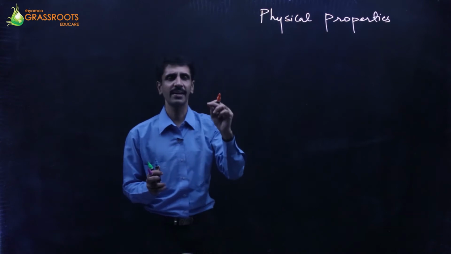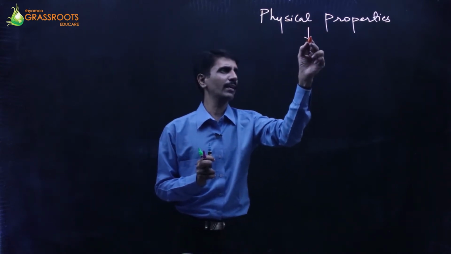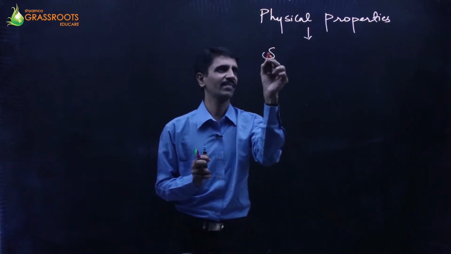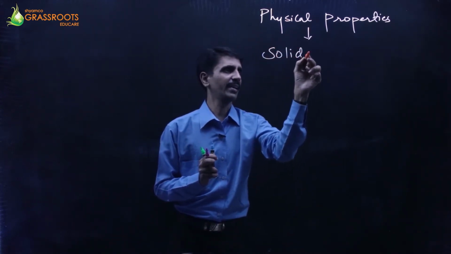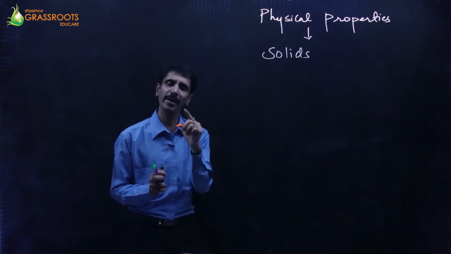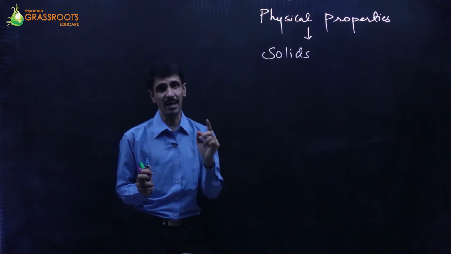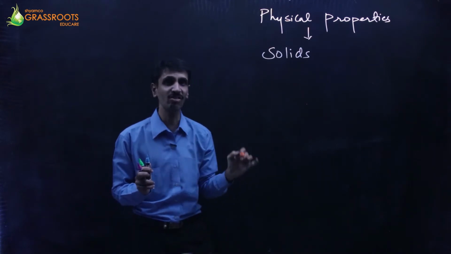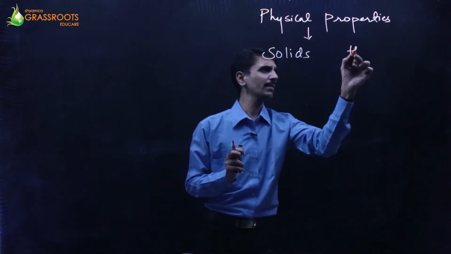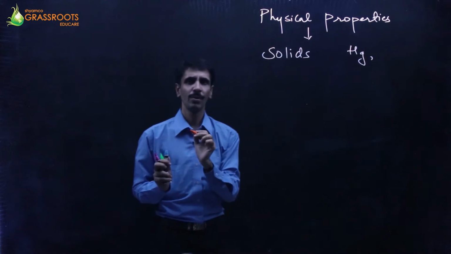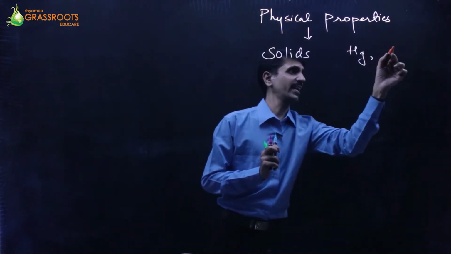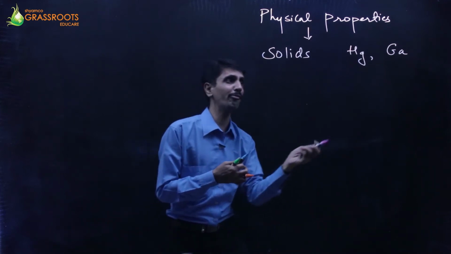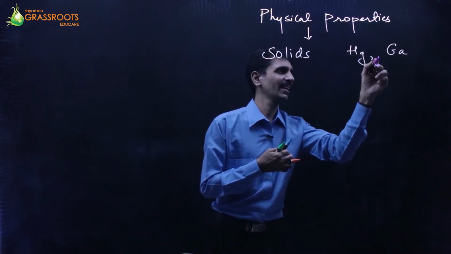So to begin with, the first point when we talk about physical properties of metals is that they are solids. Majority of them are solids. Of course, there are exceptional cases also. The exceptional case is mercury. To a certain extent, there is one more, and that is gallium. They are in the liquid state.